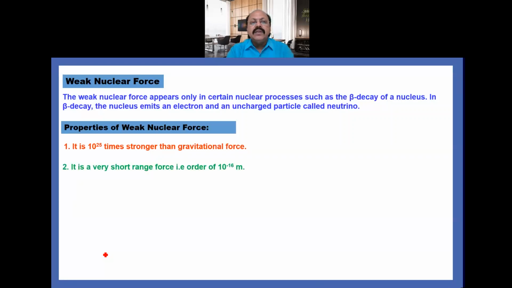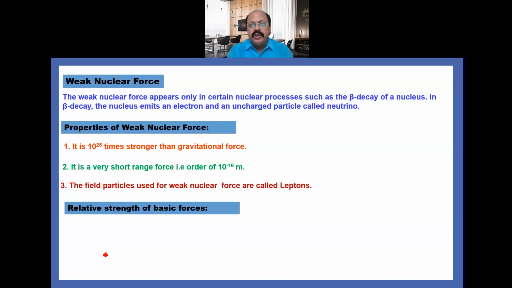Second, it is a very short range force, of the order of 10 raised to the power minus 16 meter. And the field particles used for weak nuclear force are called leptons. So this is about weak nuclear force. Now we have to study the relative strength of basic forces in our nature.